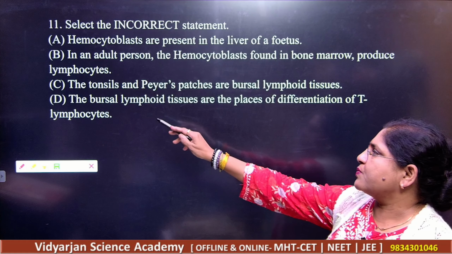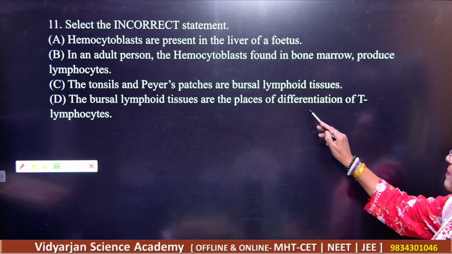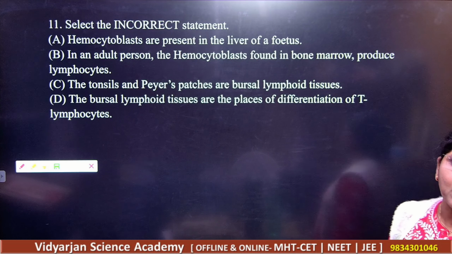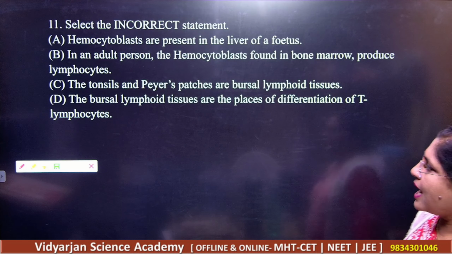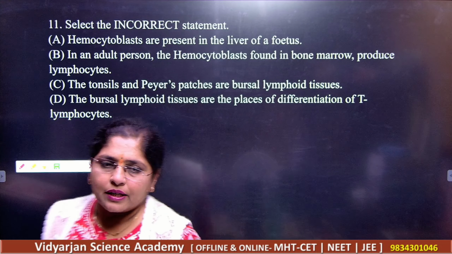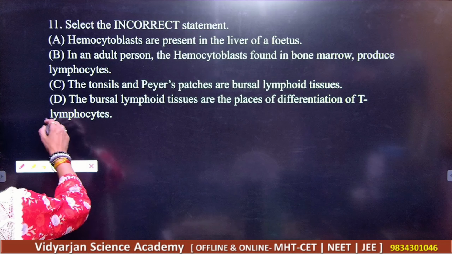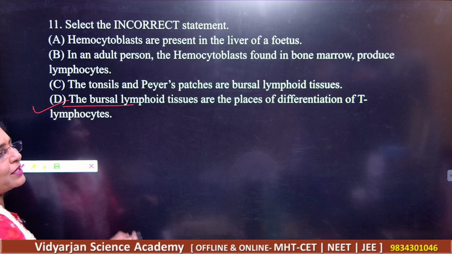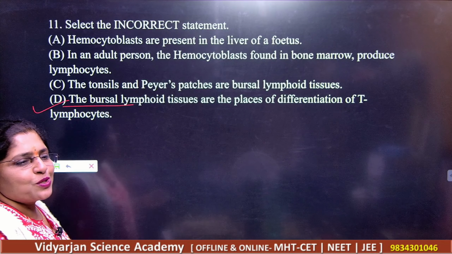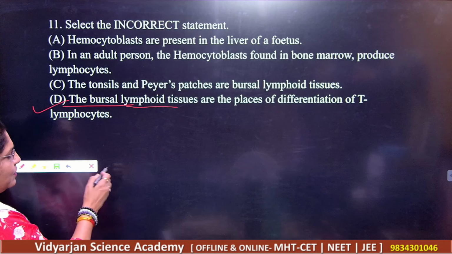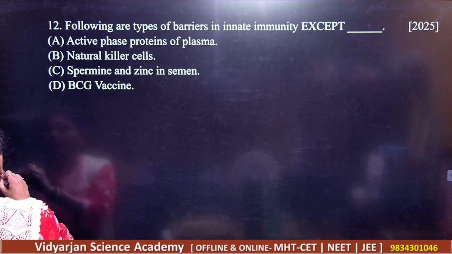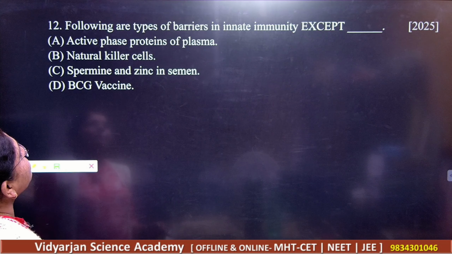Then next is bursal lymphoid tissues are the places for differentiation of what here? T cells. So what should be your correct answer? Your answer here is D. Okay, D is supposed to be the incorrect statement, but it is your correct answer, right? So this is the incorrect one, which is your correct answer. Okay, remember this.